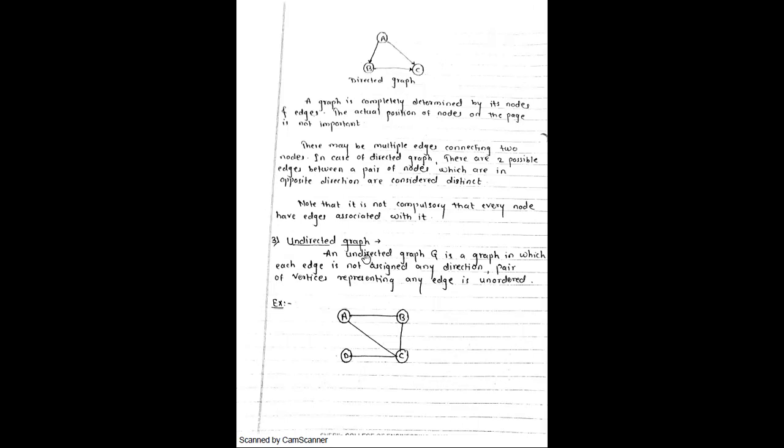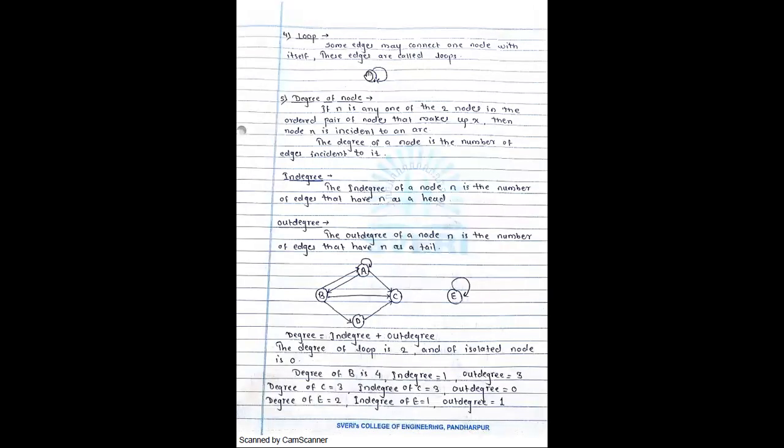Now undirected graph, we already discussed. Now next is the loop. Today we will discuss this terminology. What do you mean by loop?